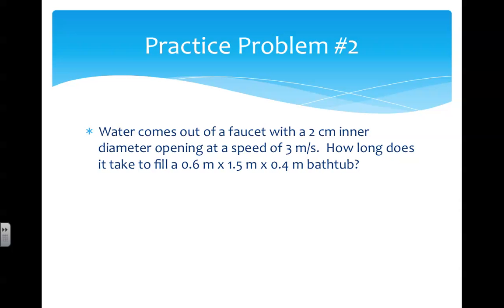Let's try another problem using volume flow rate. Water comes out of a faucet with a 2 centimeter inner diameter opening at a speed of 3 meters per second. How long does it take to fill a 0.6 meter by 1.5 meter by 0.6 meter bathtub? Pause the video to work on the solution.